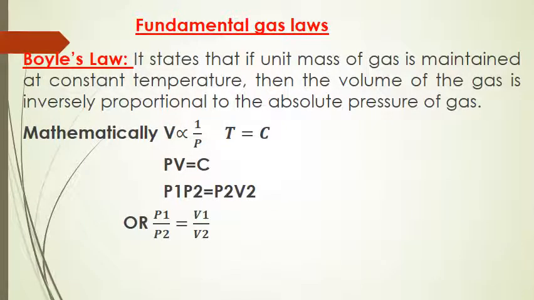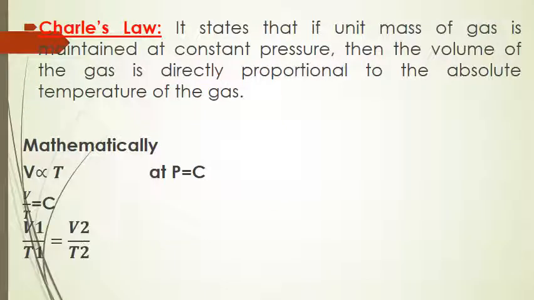Now, Charles' law. It states that if a unit mass of gas is maintained at a constant pressure, then the volume of the gas is directly proportional to the absolute temperature of the gas.